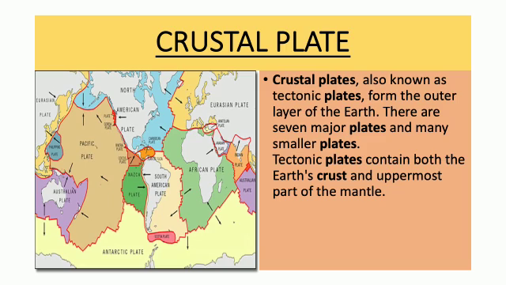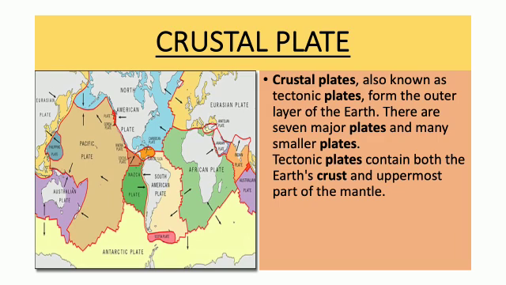So, children, the oceanic crust and the continental crust are on the tectonic plates. Tectonic plates form the outer layer of the earth. The outer layer of the earth, we know that it is crust, and there are 7 major tectonic plates. Children, on the screen you can see that the different tectonic plates are mentioned here.